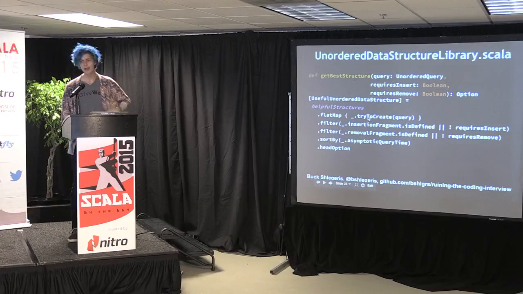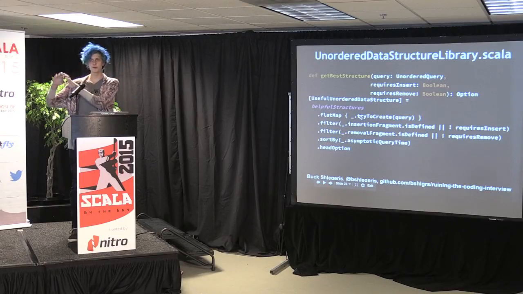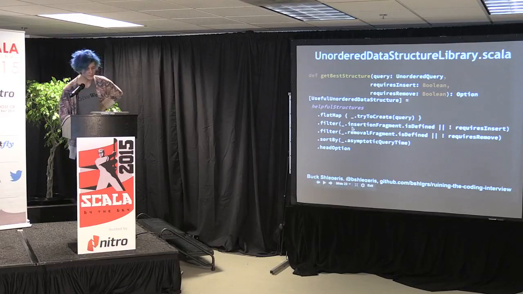It tries to create an instance of that useful class with my query. Then, of the ones that worked, it's flat map because try to create returns an option of query. Then we filter so that for every data structure, it either doesn't need to be able to insert or it has an insertion fragment. Then we filter so that it either doesn't need to be allowed to remove things or it has a removal fragment. Then we sort by asymptotic query time. Then we take the head.